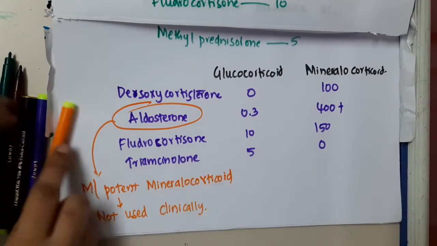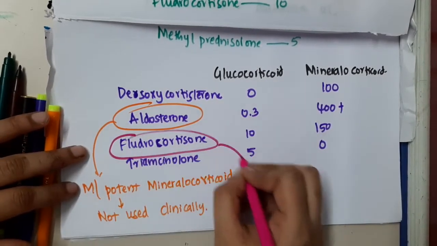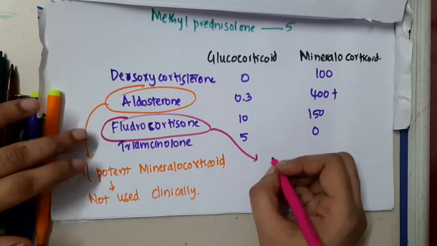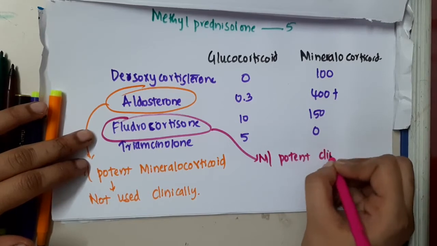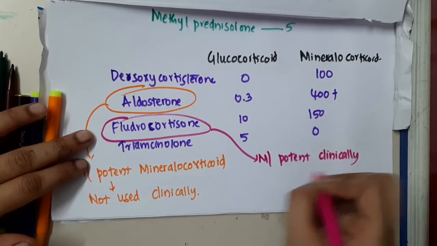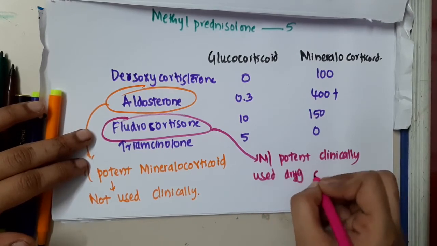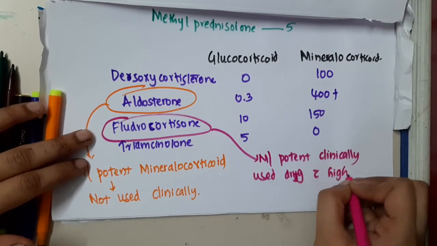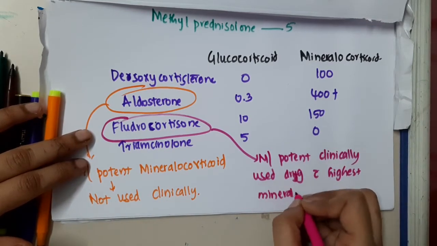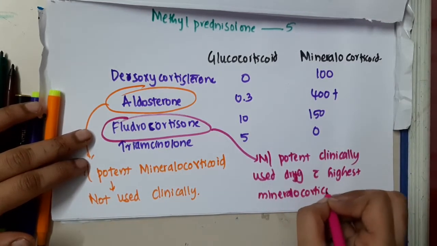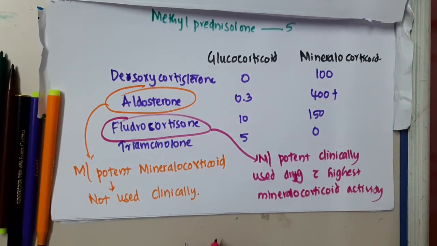Okay, then if you were asked what is the most potent clinically used mineralocorticoid, it is fludrocortisone. The most potent clinically used drug with the highest mineralocorticoid activity is fludrocortisone. Okay.